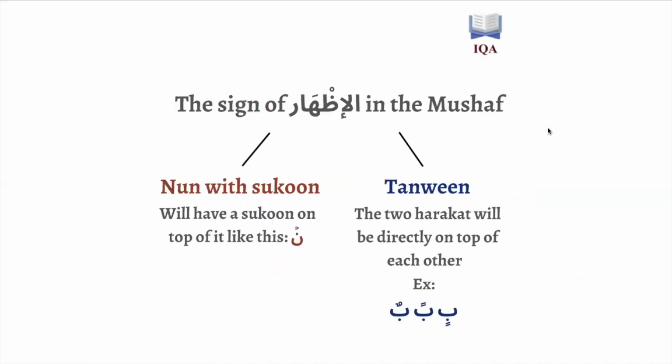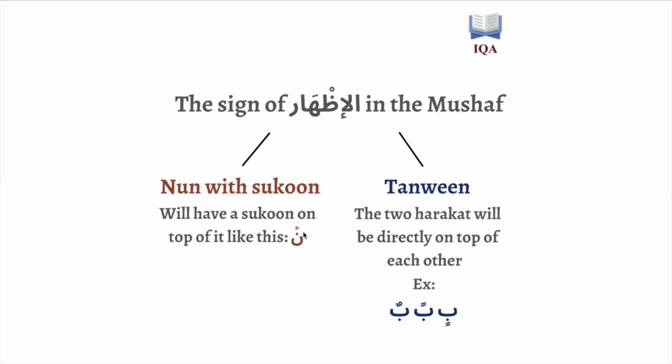Now, what is the sign of Idhar in the Mus'haf? If you look at the Noon As-Sakinah and the Tanween in the Mus'haf, you'll notice that sometimes it's written differently than other times. When Idhar is happening with a Noon As-Sakin, the scholars who write the Mus'haf write the Noon with a Sukoon on top like this.